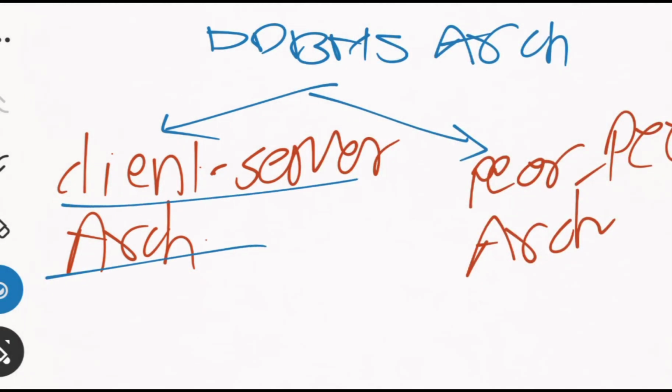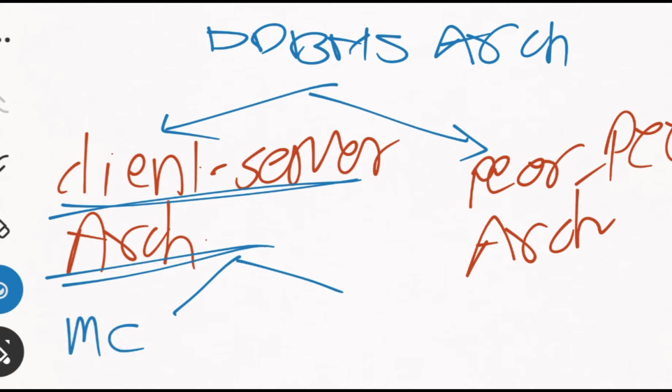I will talk in more detail about this client server architecture, because it is again classified into two types. The first is multiple client and single server, and the other category is multiple client and multiple servers.